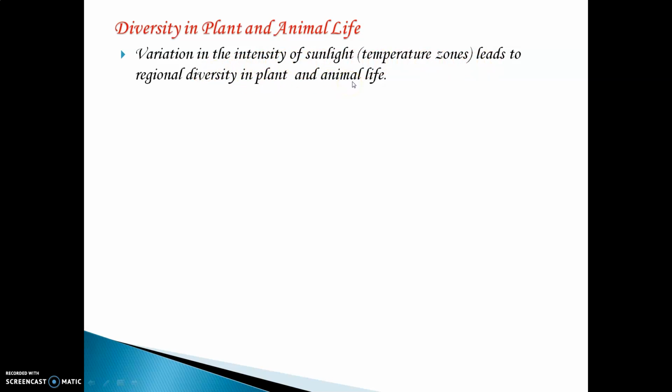For example, can you see polar bear in India? No, because polar bears are the animals which require extremely cold climate. Since India does not have cold climate, we do not find any polar bears in the country of India. So temperature is very important for the survival of plants and animals.